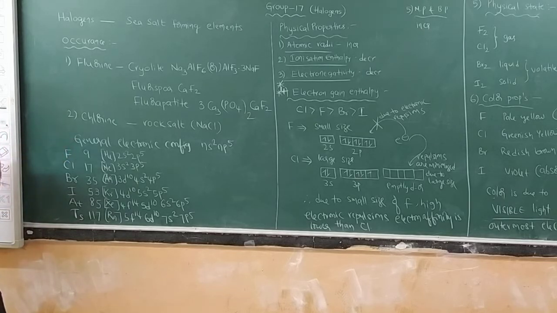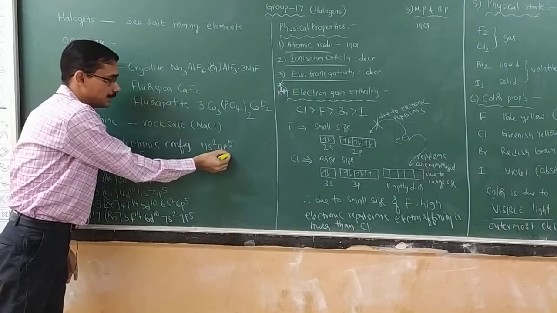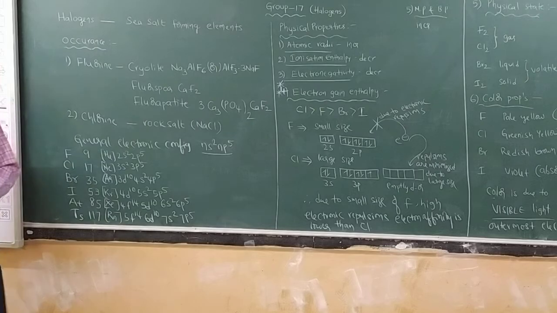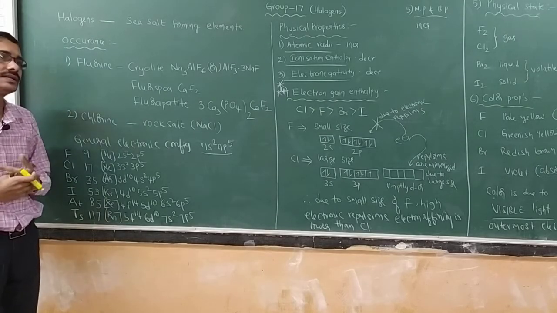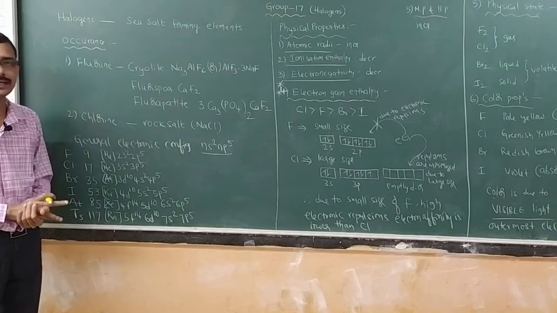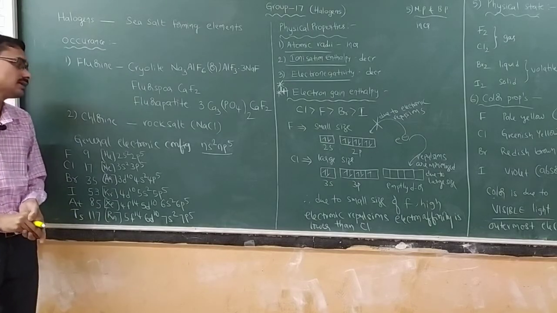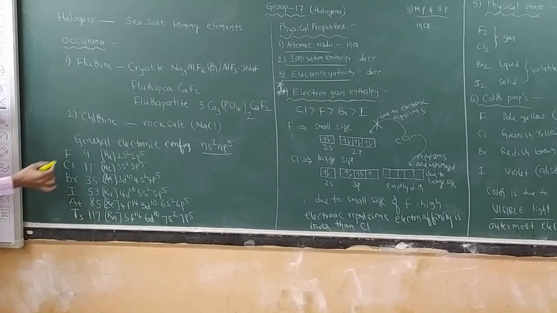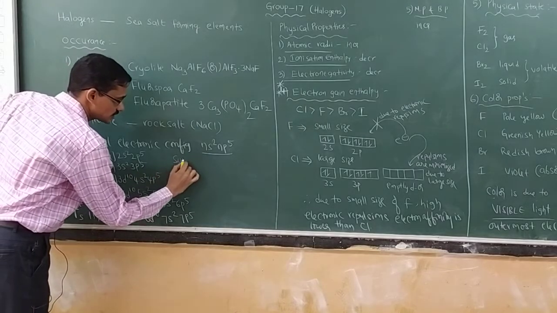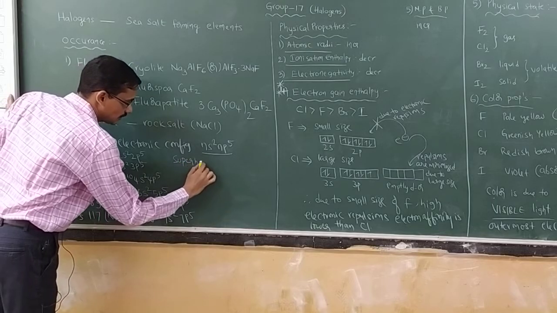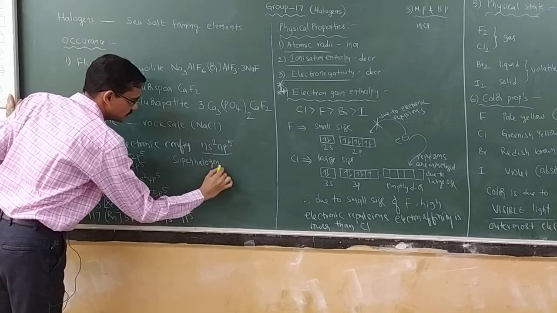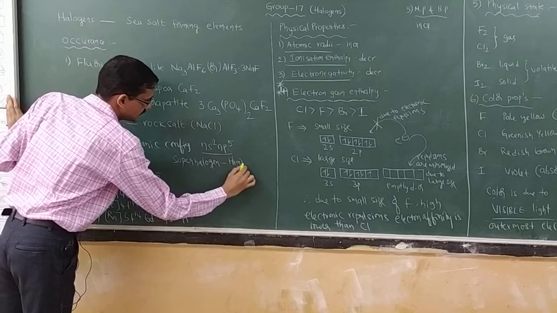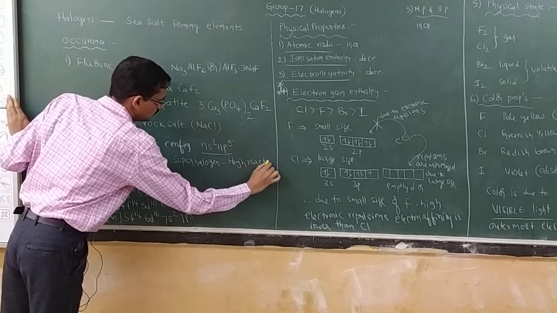Next, the general electronic configuration is ns2 np5. It is short of 1 electron for octet configuration. In major cases, it will gain an electron to get the octet configuration. First one, fluorine. Fluorine is also called a superhalogen, because of its high reactivity.